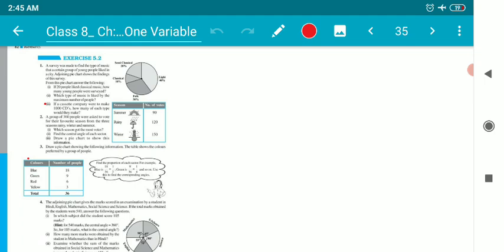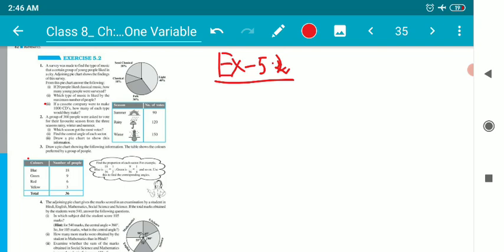Children, we have been dealing with the chapter Data Handling, chapter 5 from the NCERT book. As of now, we have completed the first question of this exercise. So, children, in this video, I'm going to discuss two very important questions from this exercise, that is exercise 5.2.